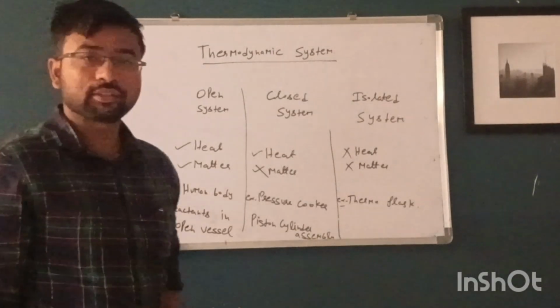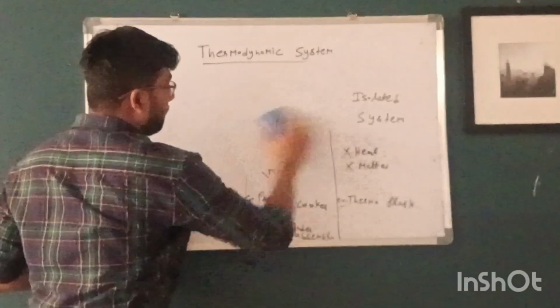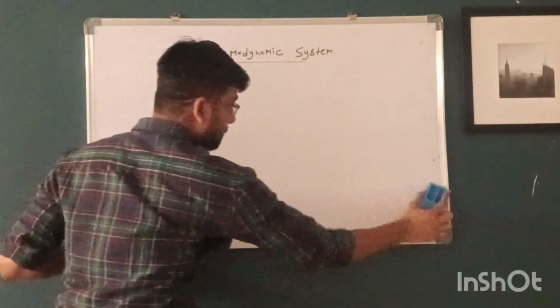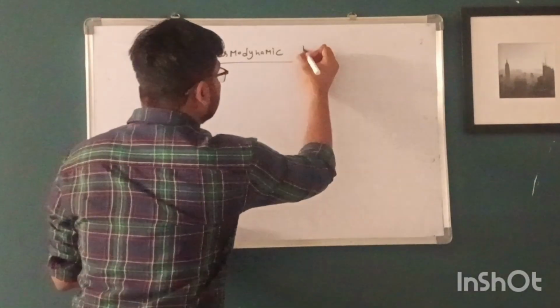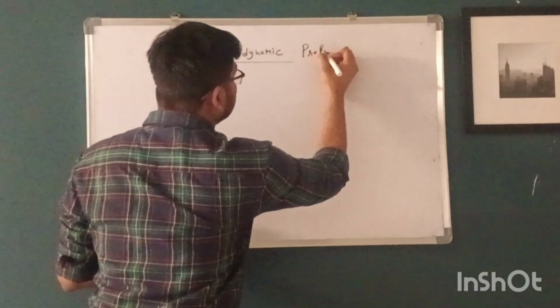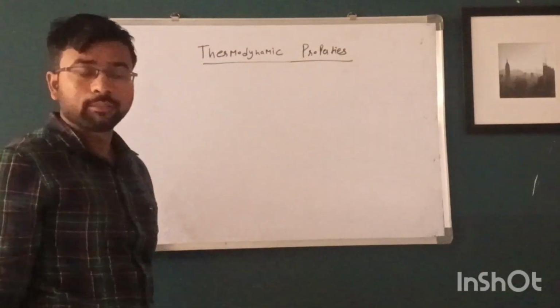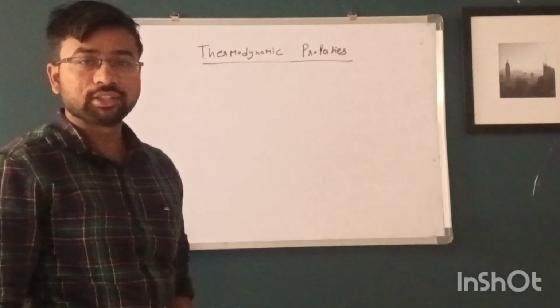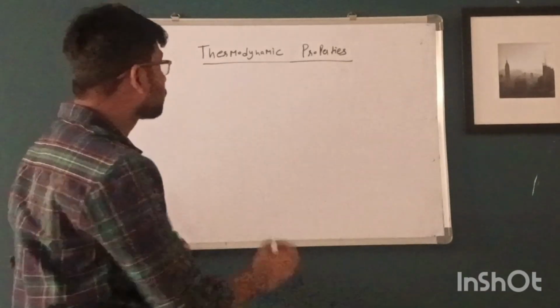Next our topic is thermodynamic properties. What are thermodynamic properties? Thermodynamic properties are the properties which are used to define the state of the system.